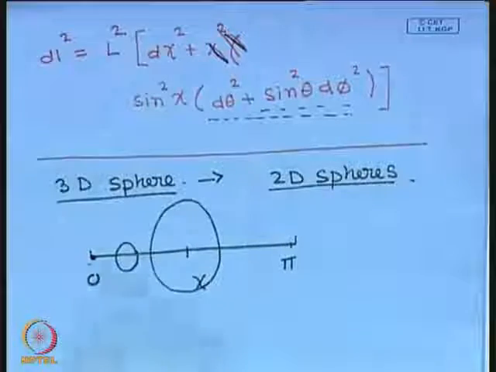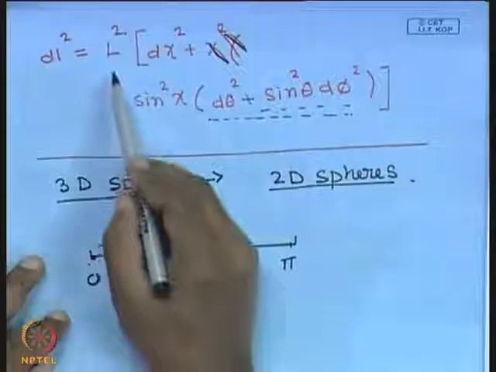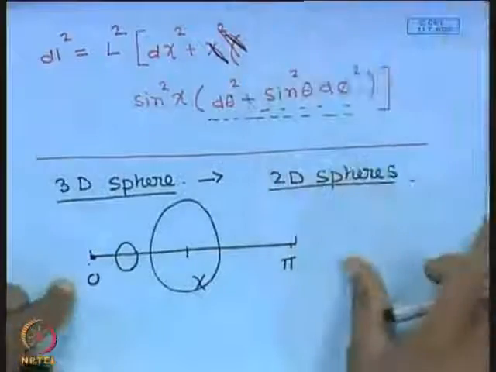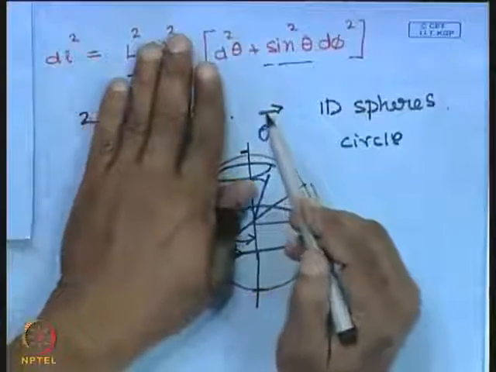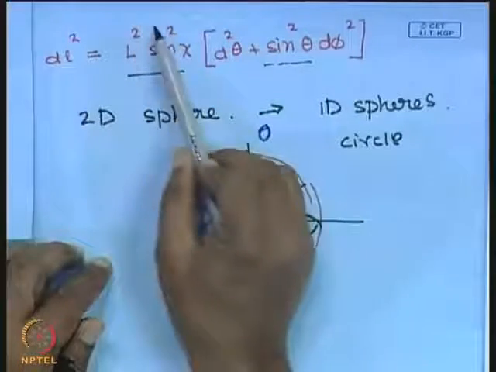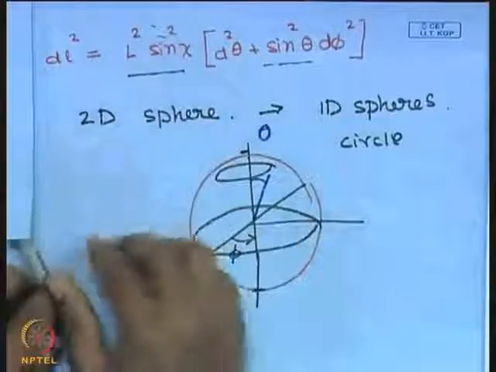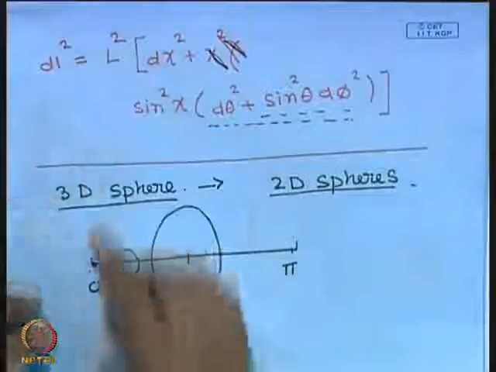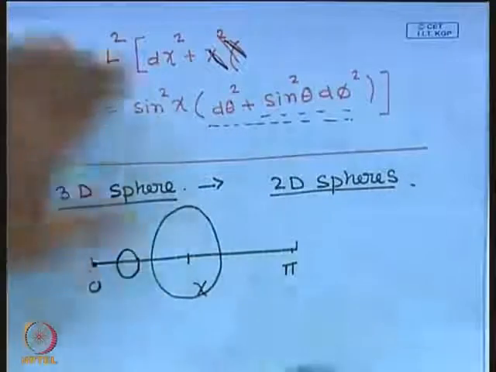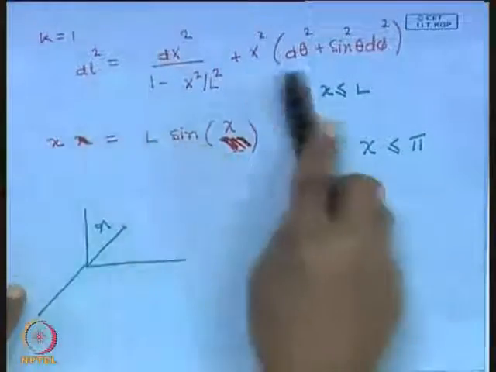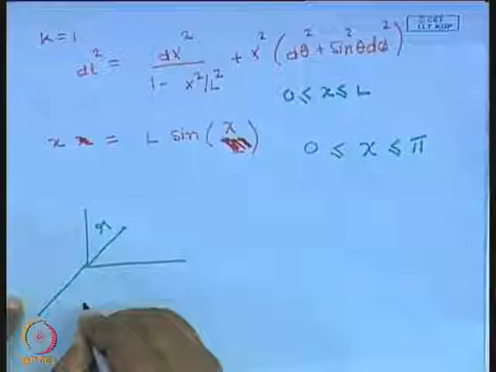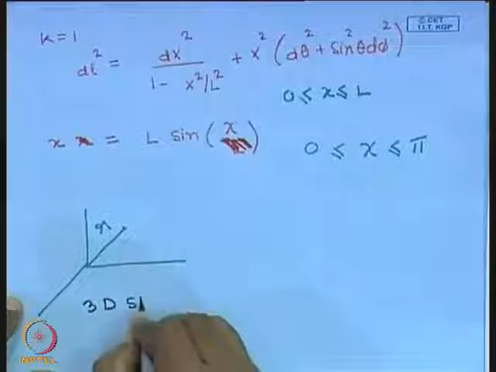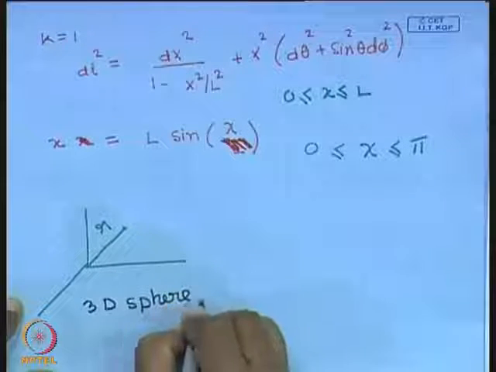So the radius of this 3-dimensional sphere is L, just like the radius of a 2-dimensional sphere here is L. This represents a 2D sphere, and this represents a 3-dimensional sphere with radius L. So k equal to plus 1 is essentially a 3D sphere, a 3-dimensional sphere.